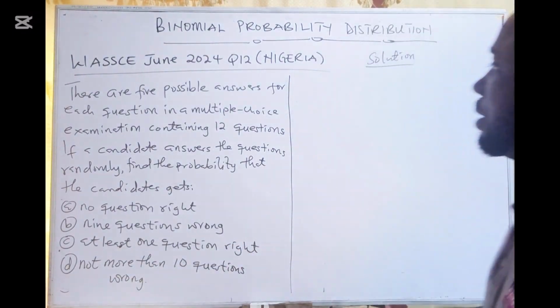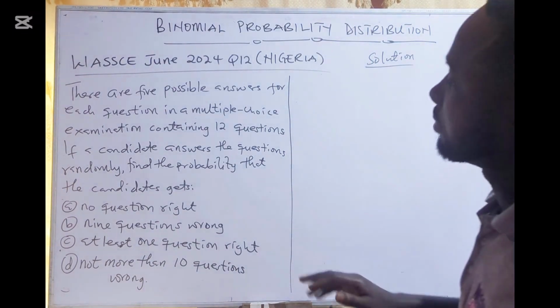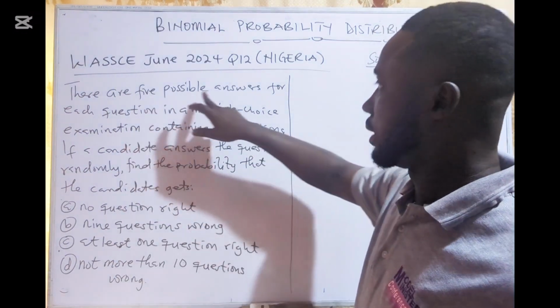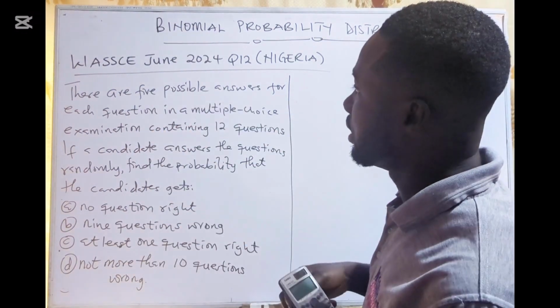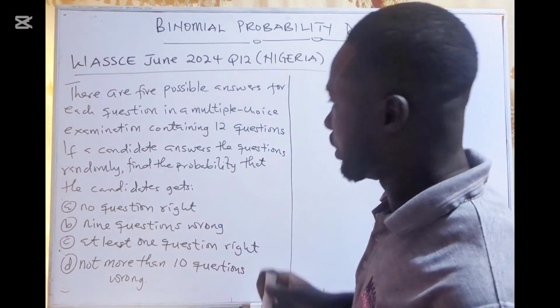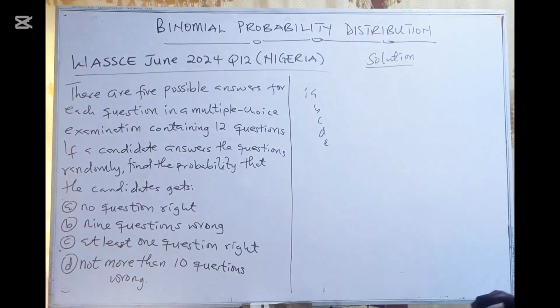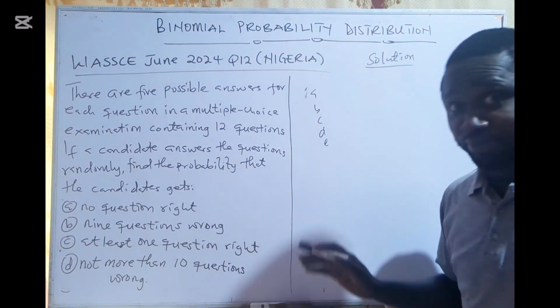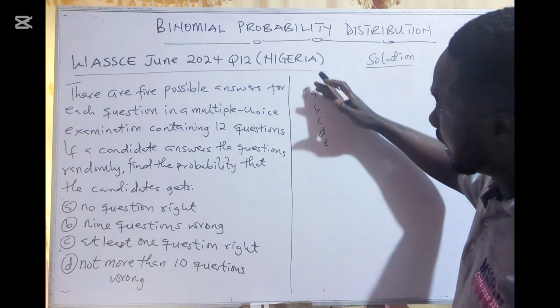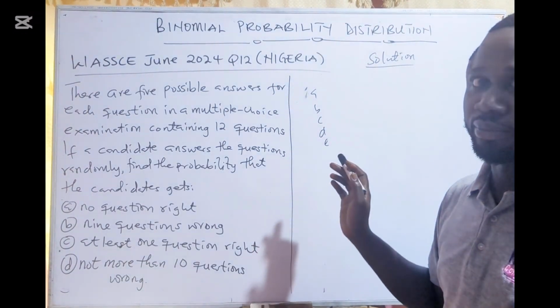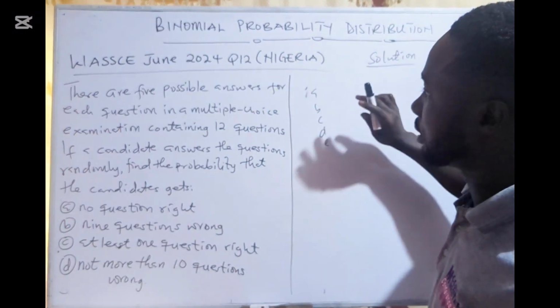Okay, please let's look at the question well, and then we know how we are going to answer. There are 5 possible answers for each question in a multiple choice. In a multiple choice question, there are 5 possible answers, but only one is correct, only one is right, and so you have to pick the correct one.